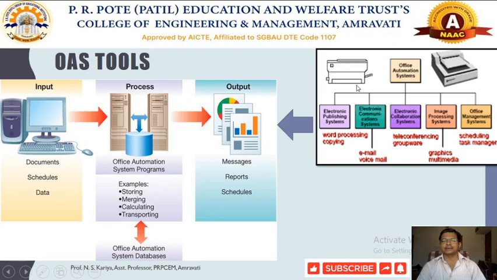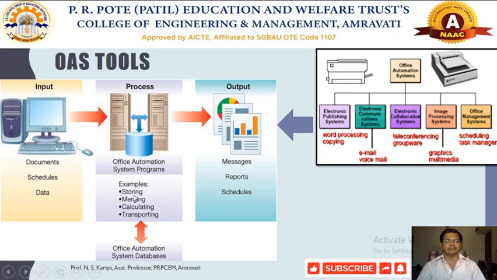These are very interconnected devices within an organization, and we want to structure our offices in such a way that we save the time, money, and effort of office executives, so that they can communicate very appropriately to the user. Here you came to know about the different kinds of inputs we are providing in the form of documents, schedules, and data, which can be processed using our office automation system.